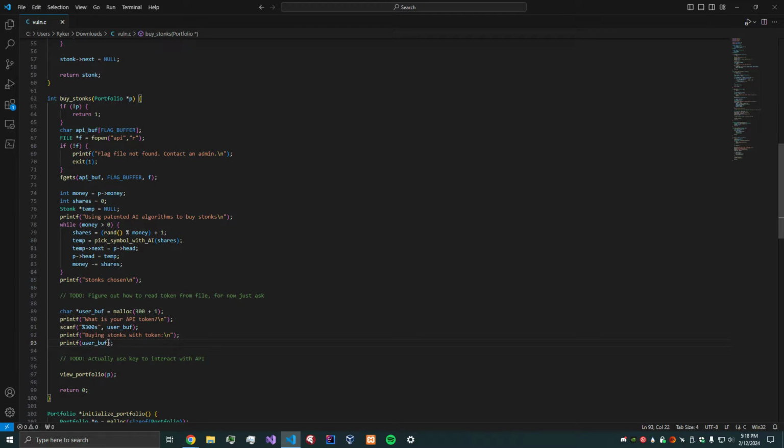So that's the danger of not specifying the type. This is a char, so it would be %c, or %s. That's the danger of just having this. So this is what we can exploit.